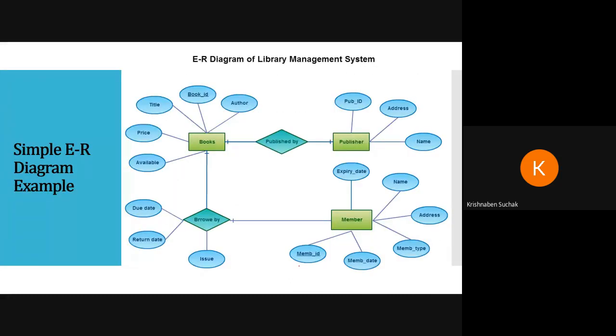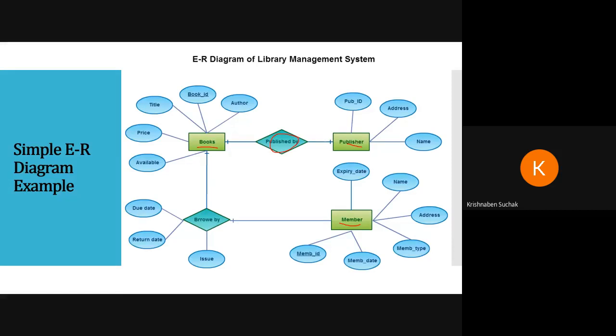Here there was an example of a simple library management system. In the library management system, we have taken 3 entities, that is book, publisher, and member. Okay, these are the 3 entities. Book and publisher are connected via one relationship set, that is called published by.